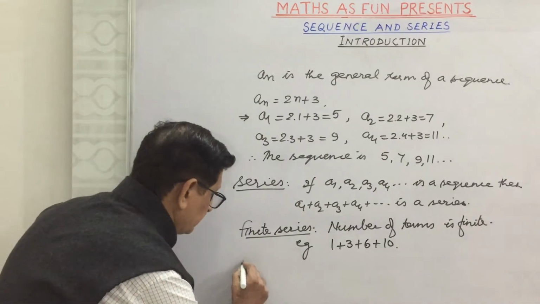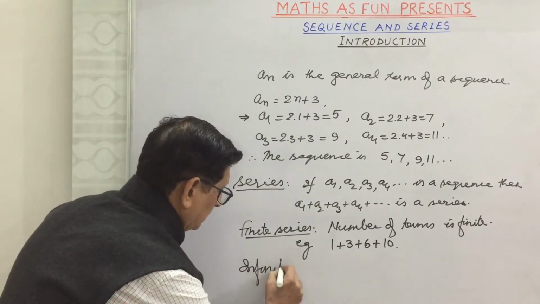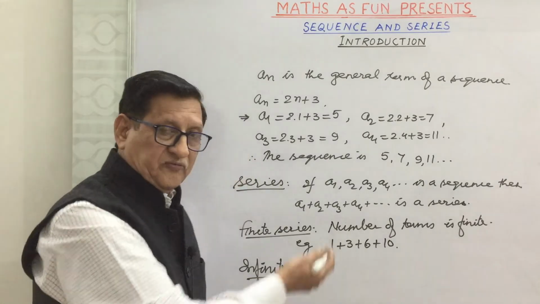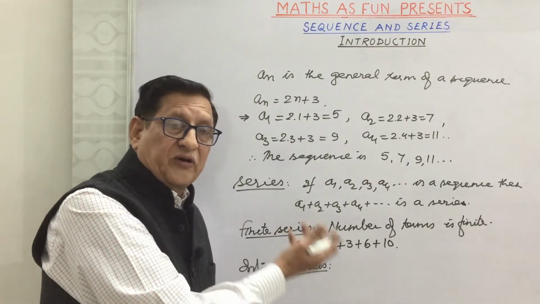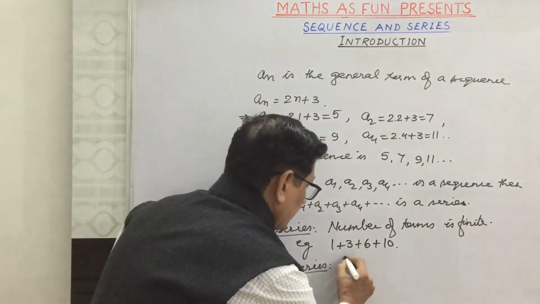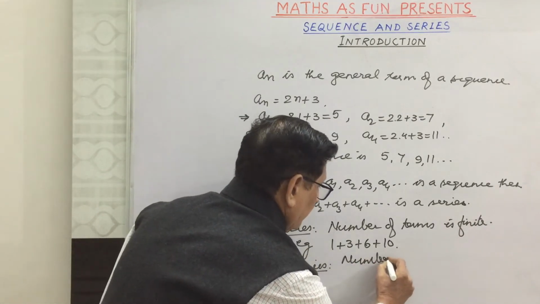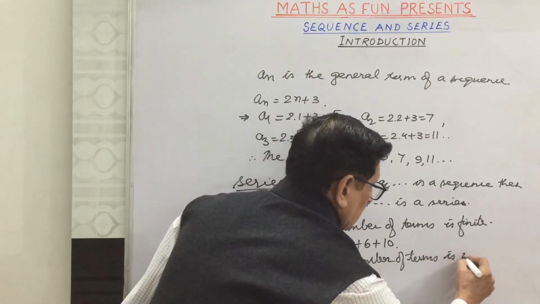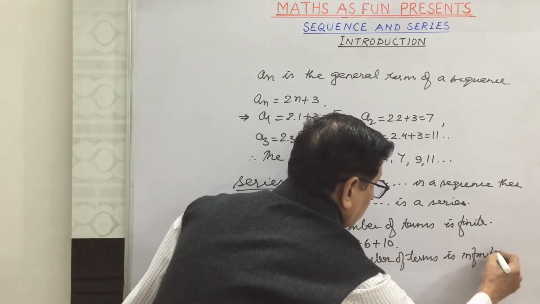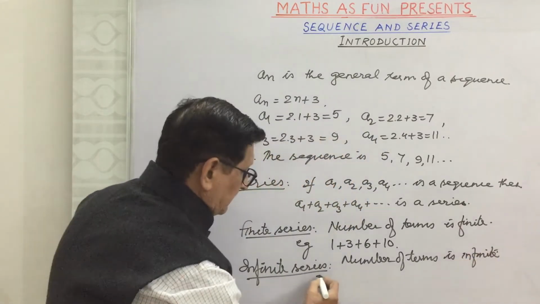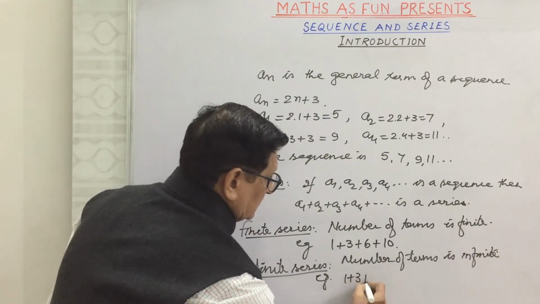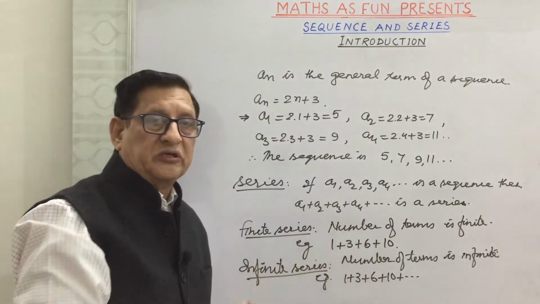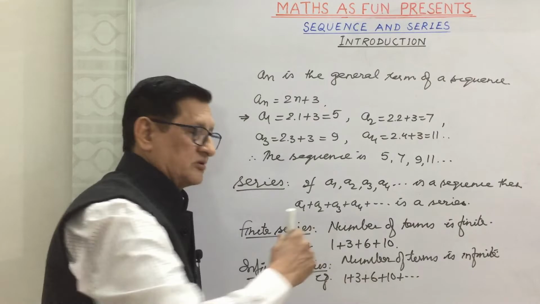Infinite series. If the number of terms in a series are infinite, then it is an infinite series. So we write the number of terms is infinite. For example, we can write 1 plus 3 plus 6 plus 10 plus so on, it continues. So it is an infinite series.